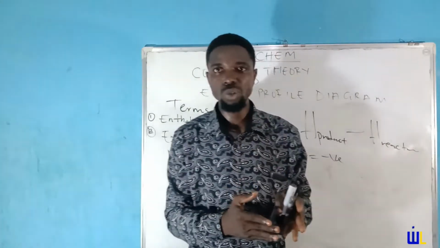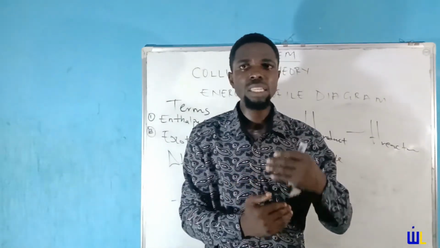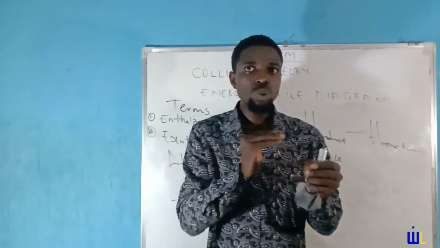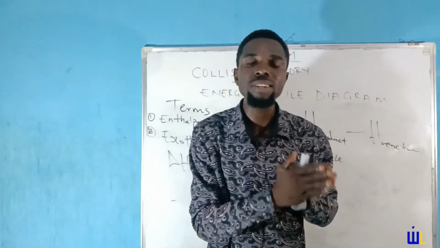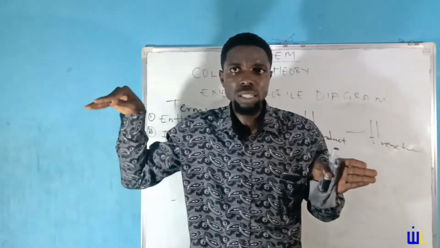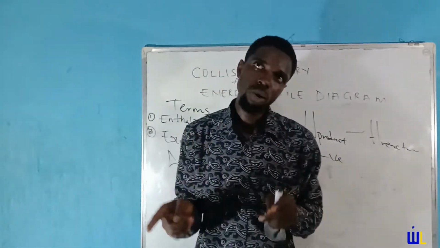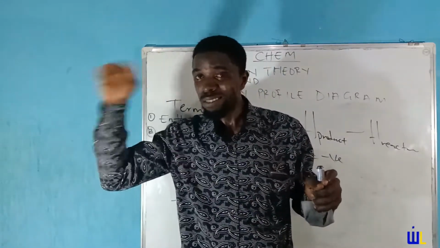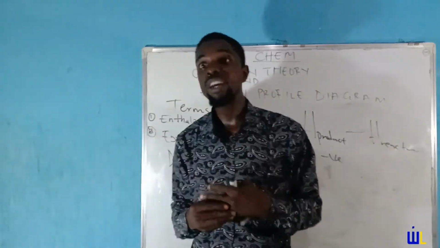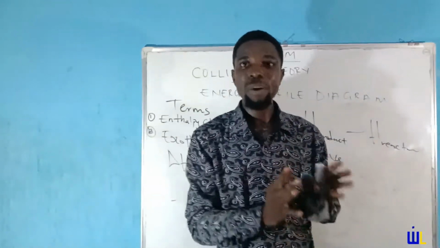That same thing happens with respect to collision theory. After they collide, energy is absorbed, and once the required energy is gotten, they convert from just dating or just talking to a transient state known as the activated complex. So it's just like marriage. You talk, you date, and after dating, you get into a transient state. Immediately after the fiancé level, you are getting married. That's how it works, even though not all of them work that way, but just have this in mind. Immediately after the fiancé, automatically you are getting what? Married. Because after you become a fiancé of somebody, the next thing is to put a ring on that finger. But that's not what we're talking about. We are talking about collision.